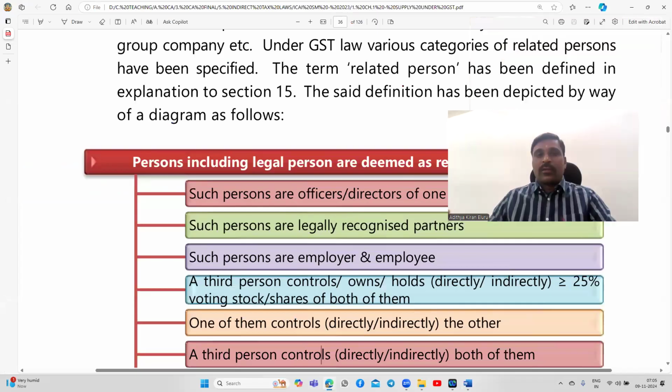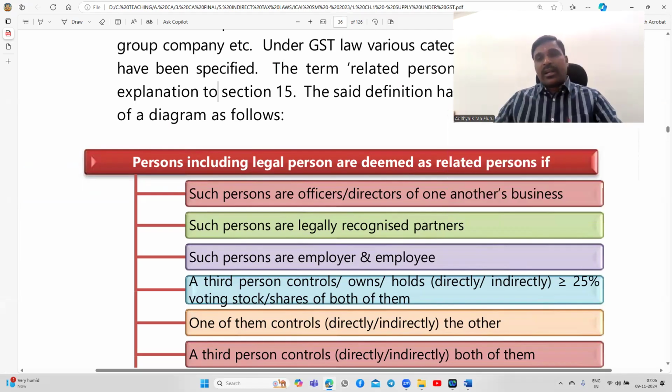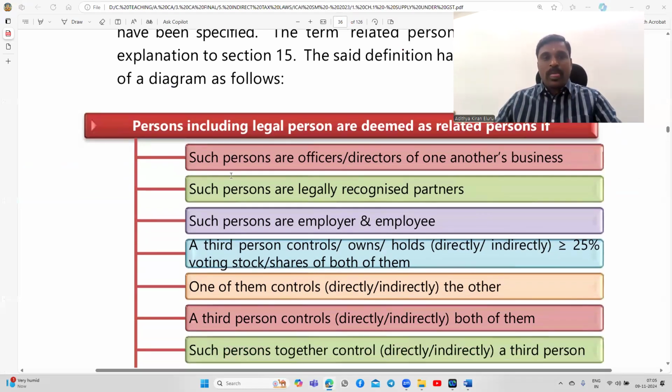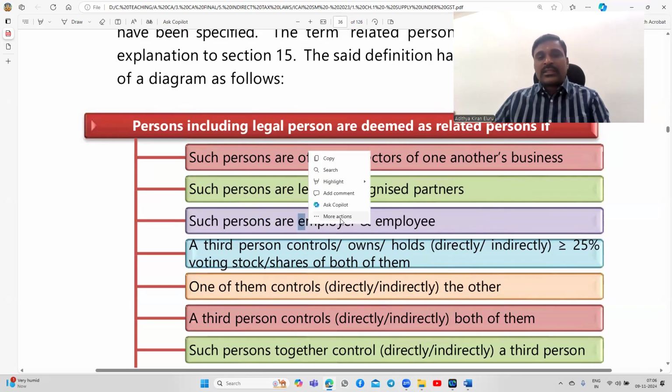Look at the ICAI board material. The term related persons has been defined in the explanation to section 15, but it is applicable to the whole Act. So who are all called related persons? Persons, including legal persons, are deemed as related persons if such persons are officers or directors of one another's business. And look at the third point: such persons are employer and employee. We can correlate the first point and the third point.